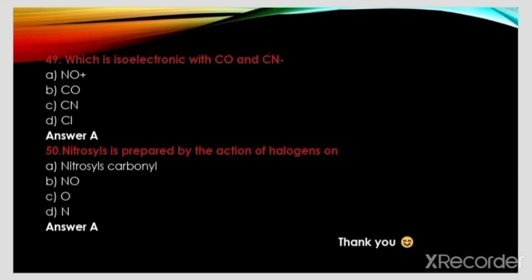Nitrosyl is prepared by the action of halogens on nitrosyl carbonyl, NO, O, and the answer is A, nitrosyl carbonyl. The lecture is done here.